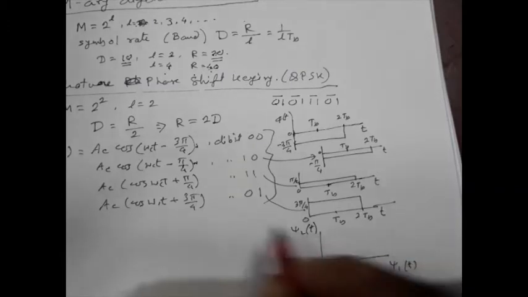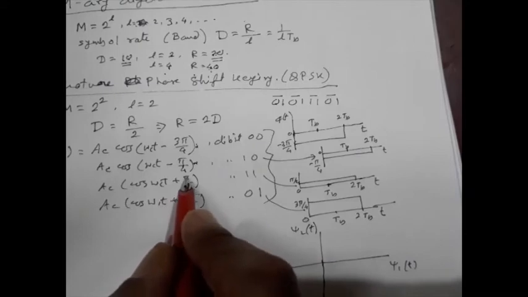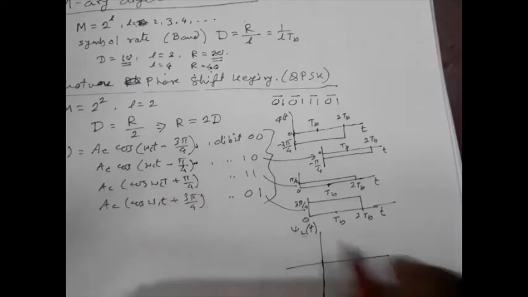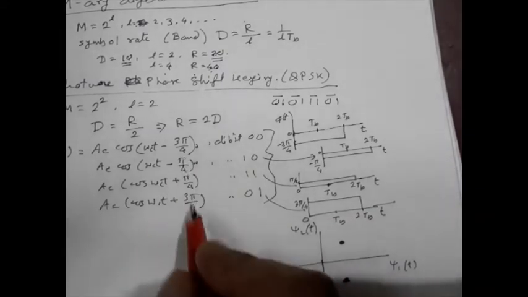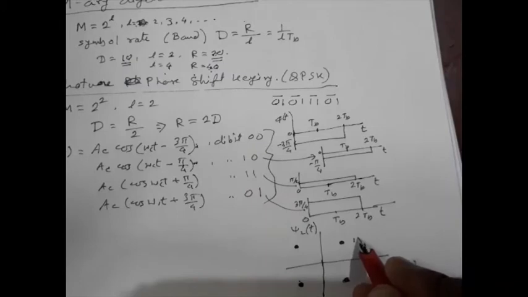In that case, this one is pi by 4, so here; this one is minus pi by 4, here; this one is 3 pi by 4, so this one is here, and this one is minus 3 pi by 4, means here. That means this pi by 4 corresponds to dibit 11.